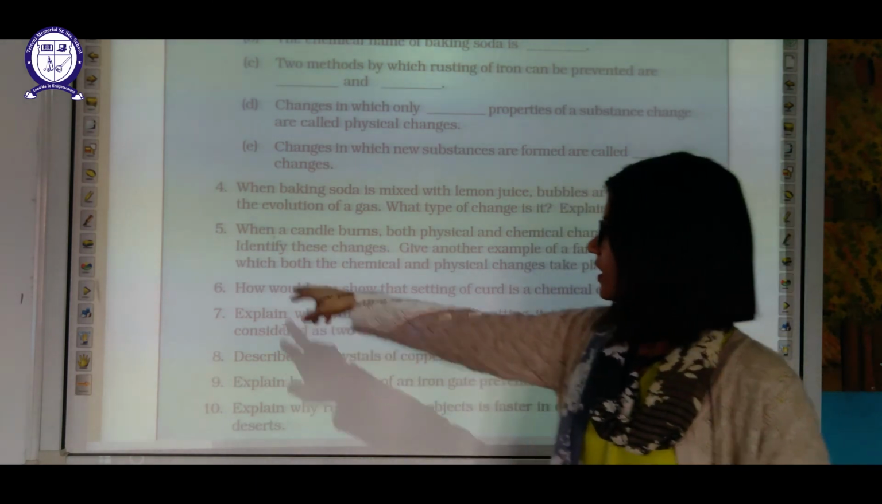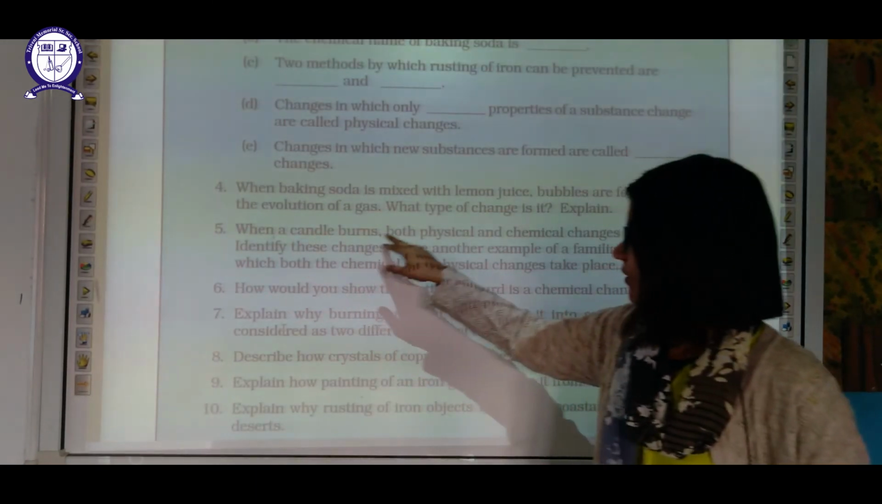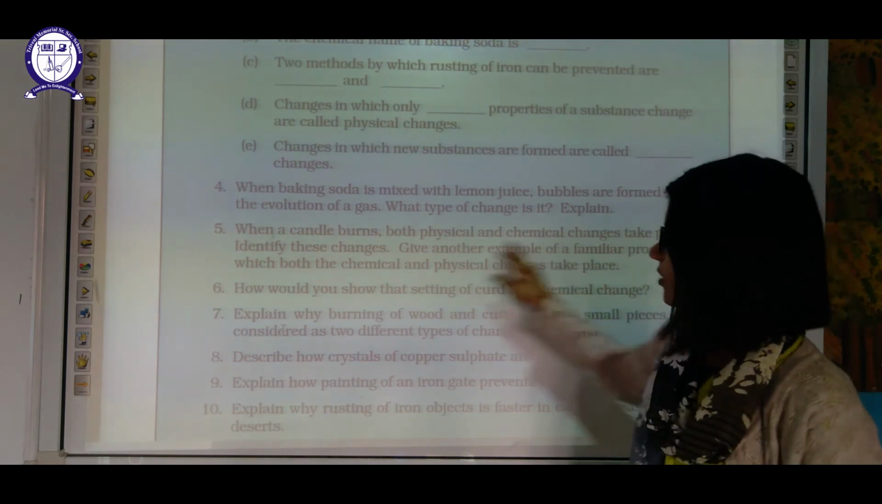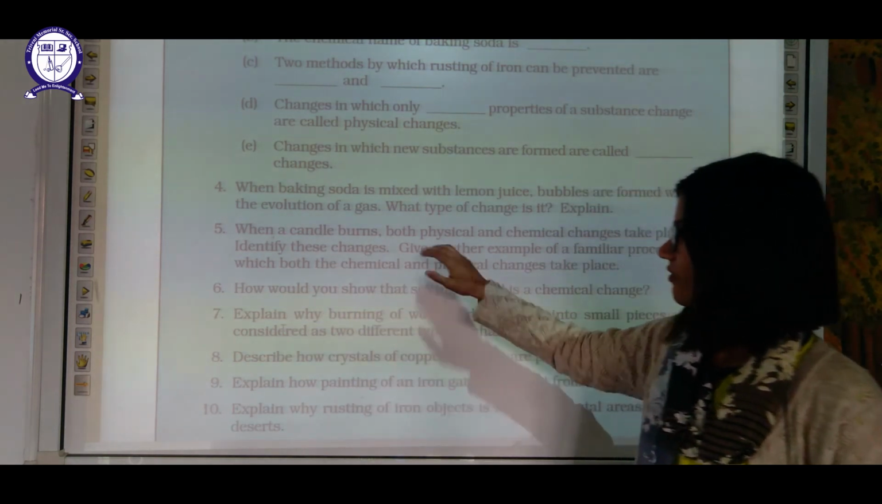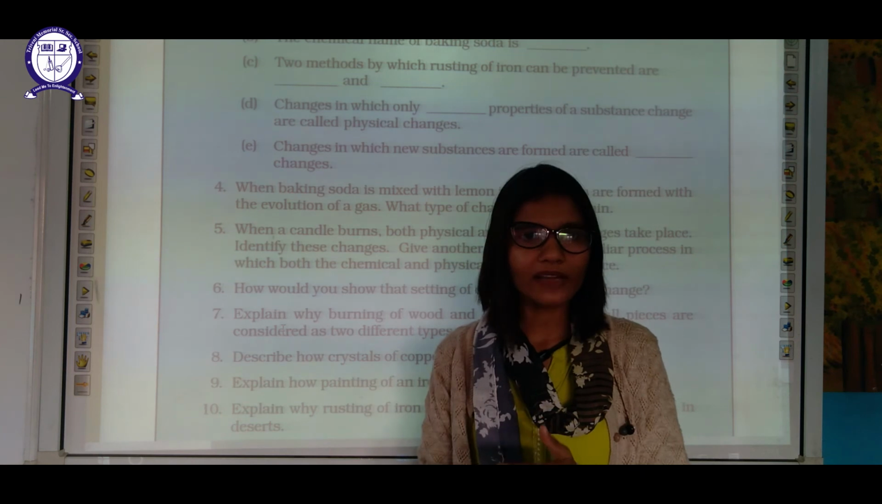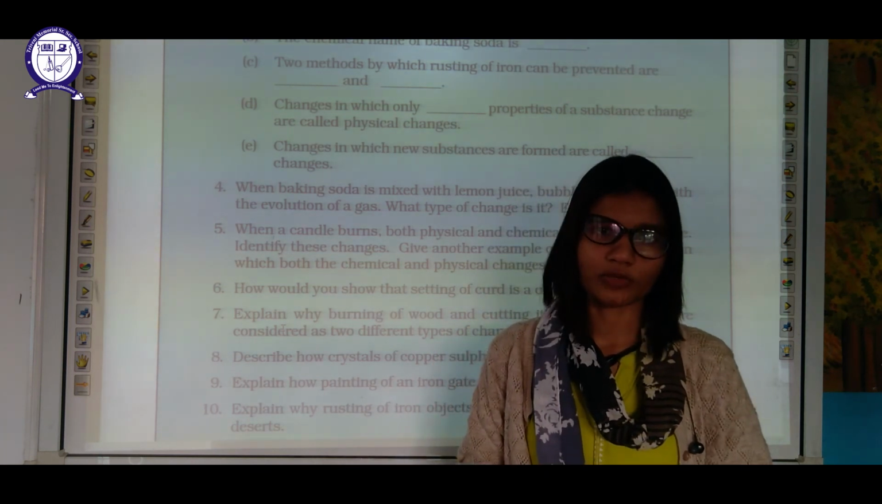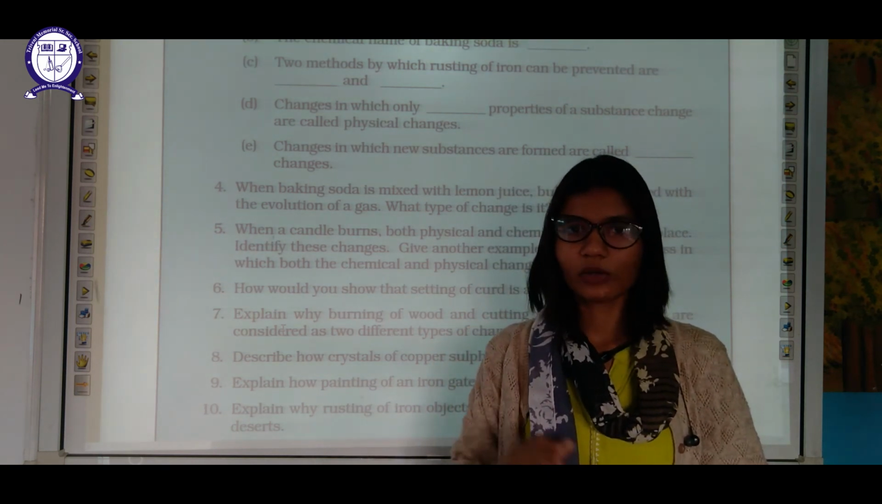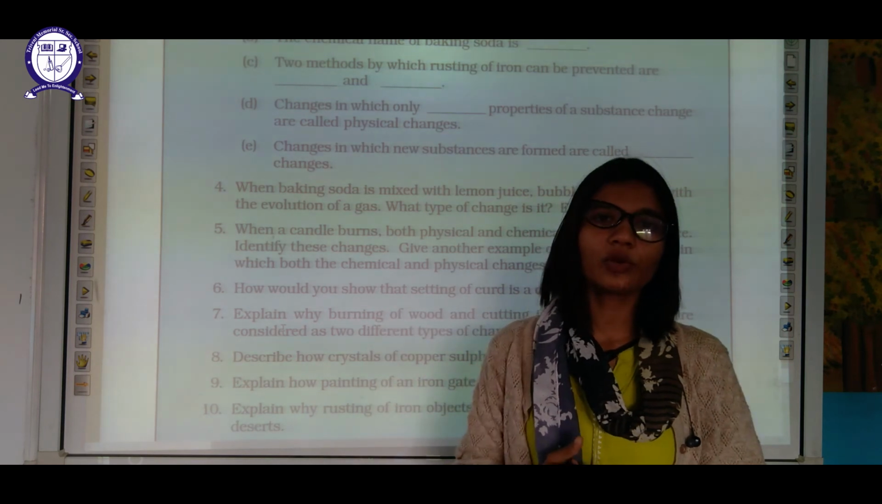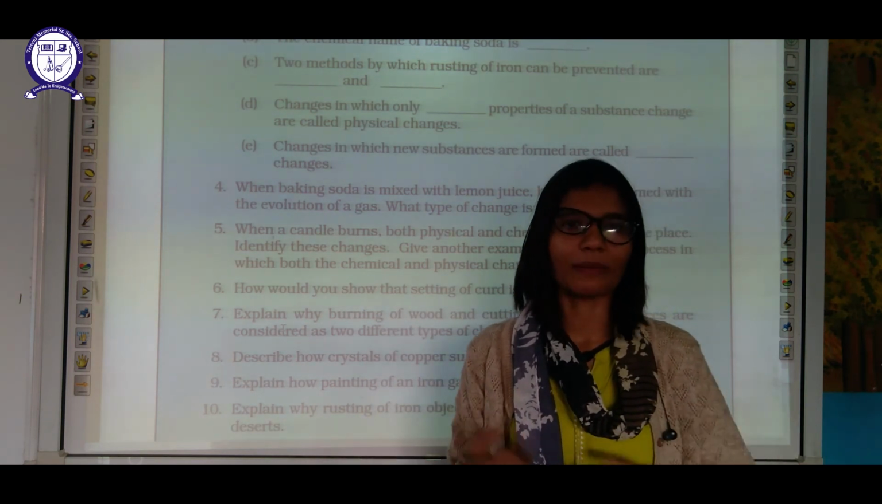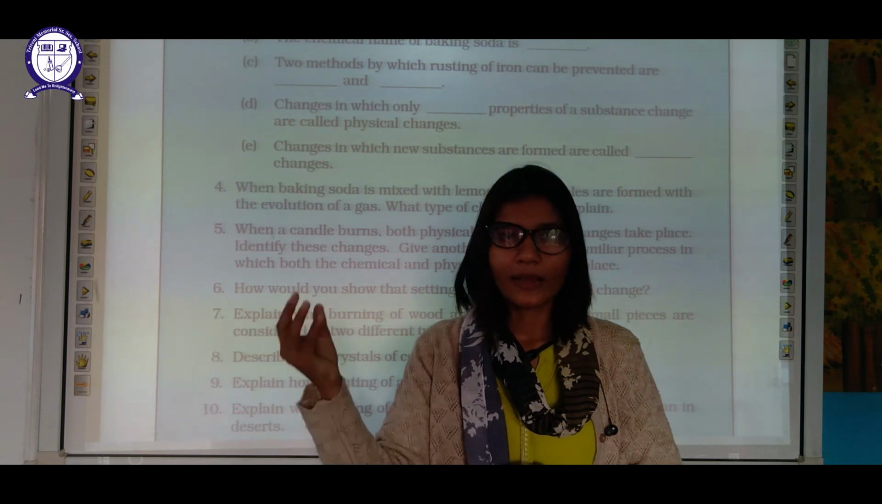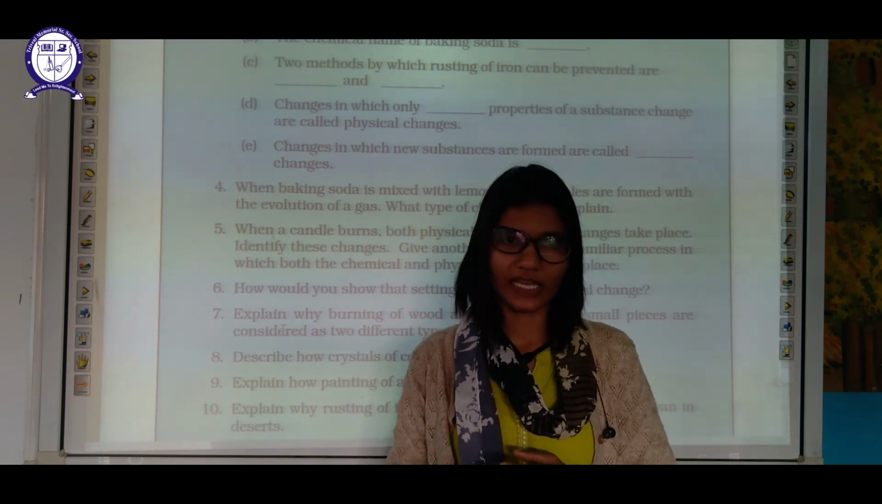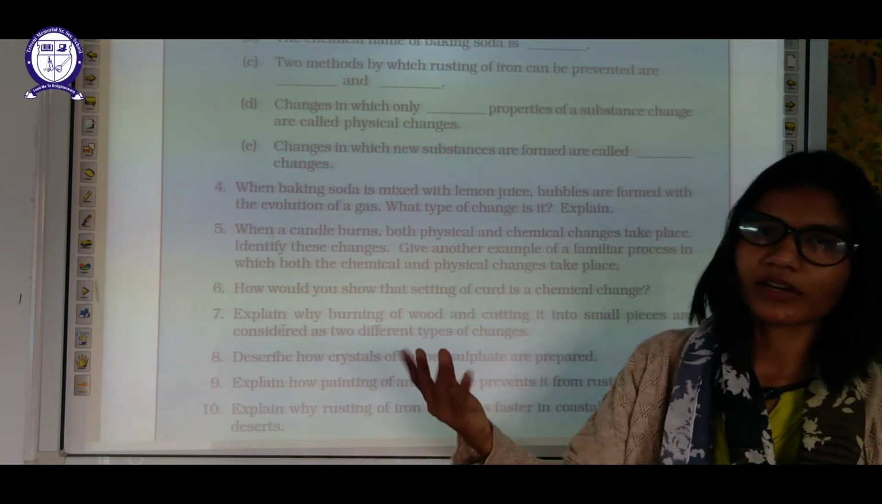Okay. When a candle burns, both physical and chemical changes take place. Identify these changes. When the candle burns, it will melt. The melting is a physical change, but some part of that candle also turns into vapor form, that is your chemical change, because you will not get back this wax again. Okay, when it gets converted into vapor form.